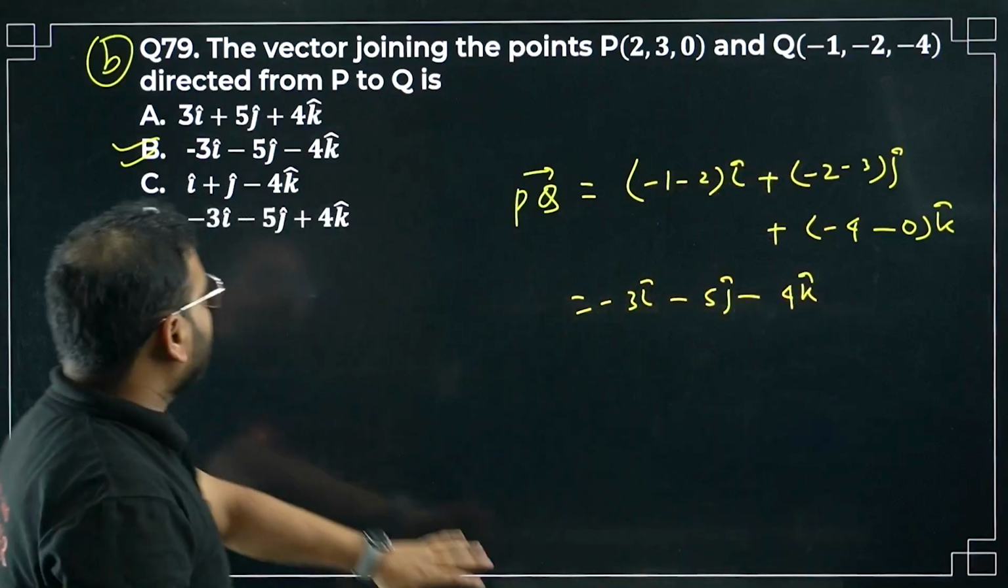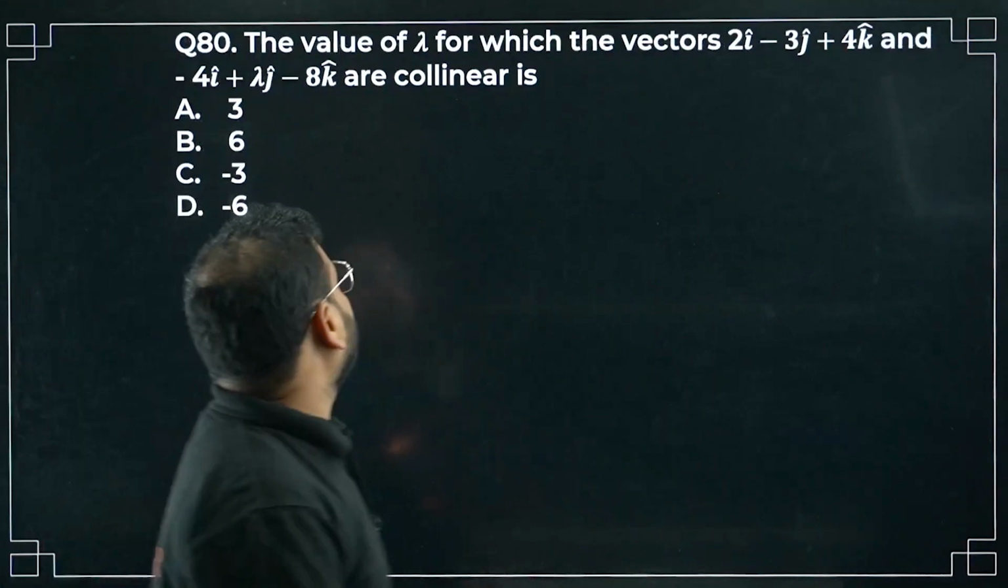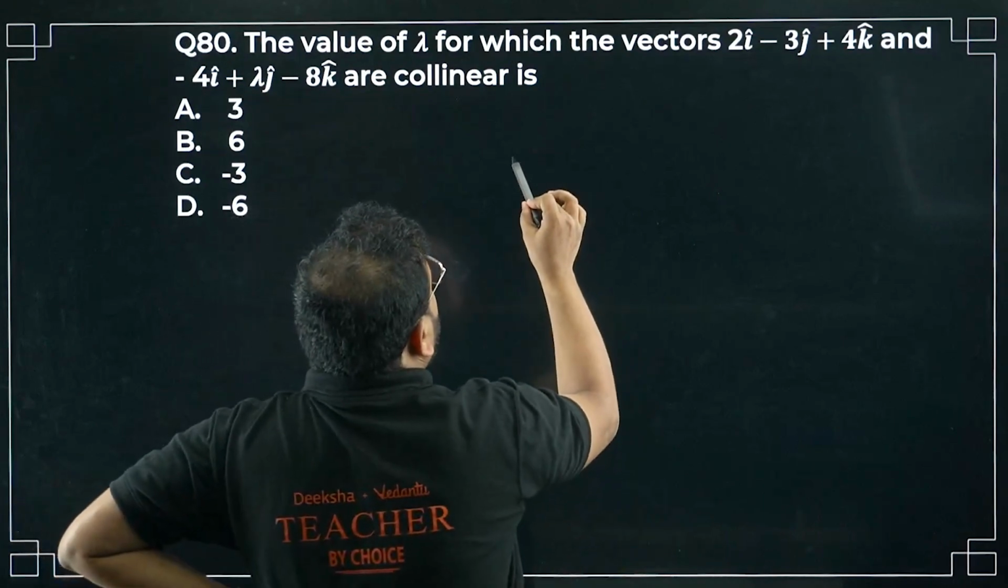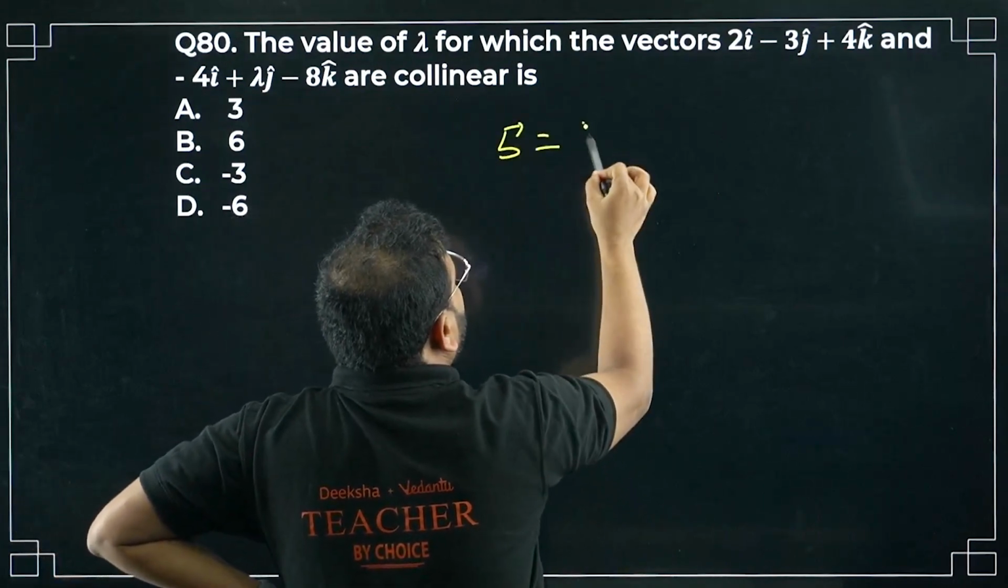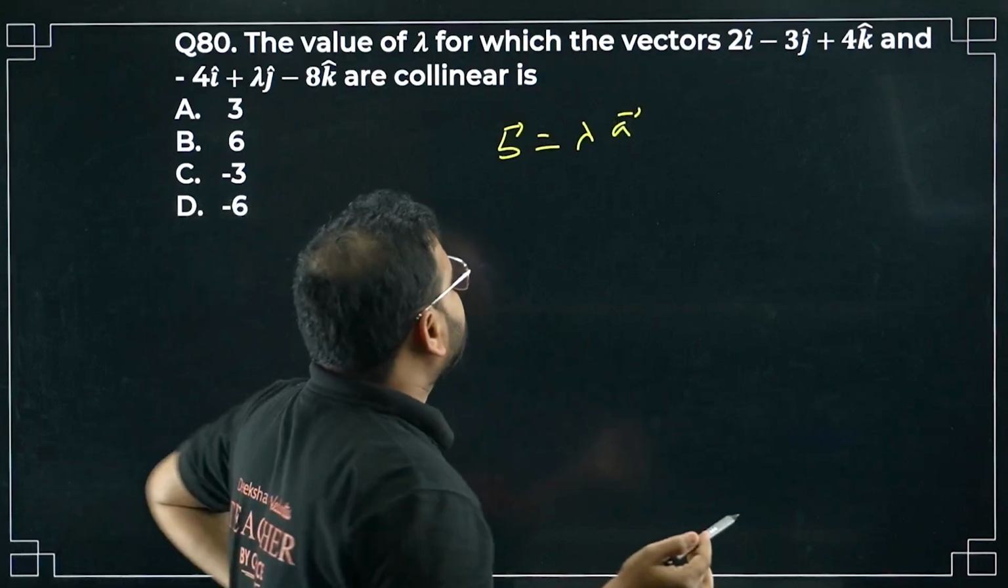Please check. Moving on to question number 80 now. The value of lambda for which the vectors are collinear. We know this property: B will be equal to lambda times A. Only then can we say they are collinear. Check here.